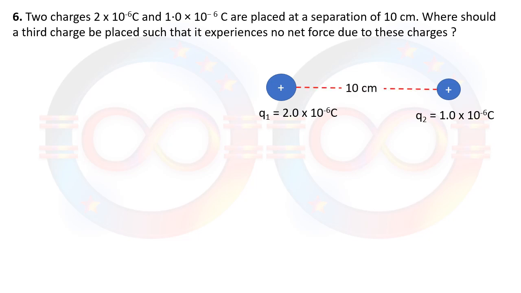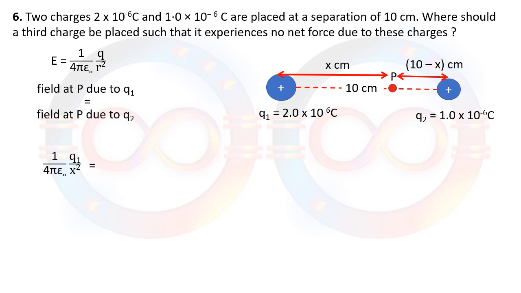These are two charges placed at 10 centimeter separation. We are going to take a particular point P on the line joining the charges, which is at a distance of x from q1 and obviously 10 minus x from q2. Let us now calculate the total field at point P. It must be equal in magnitude and opposite in nature. Then only, if any charge is put at point P, it will experience zero force.